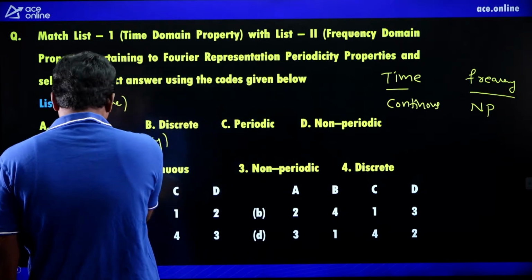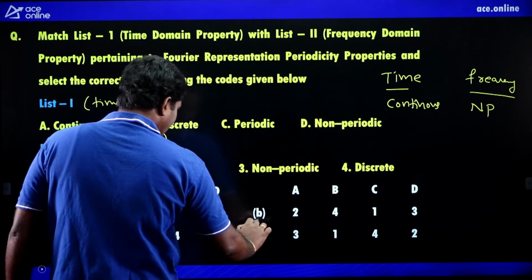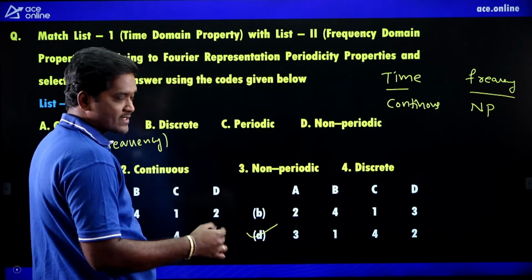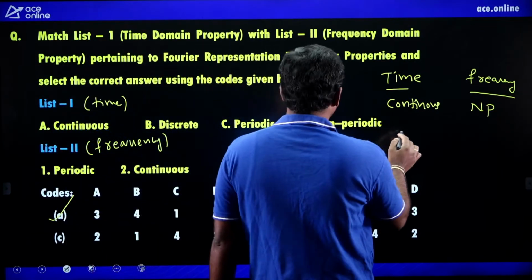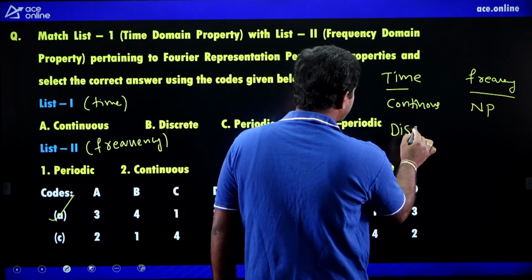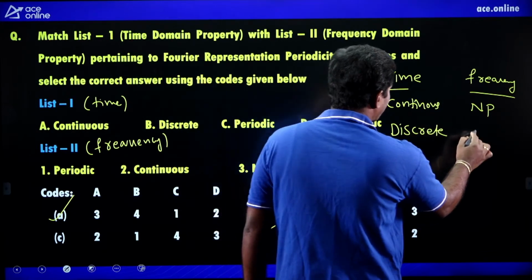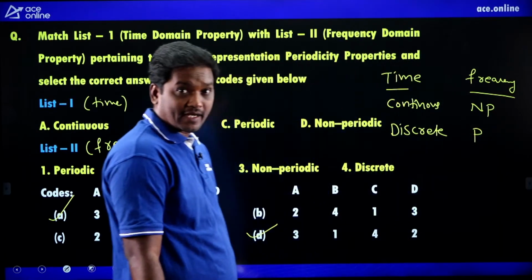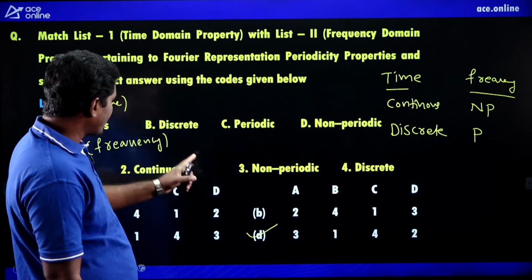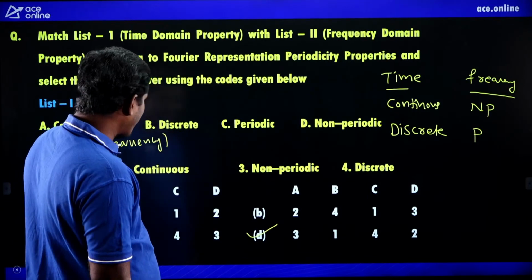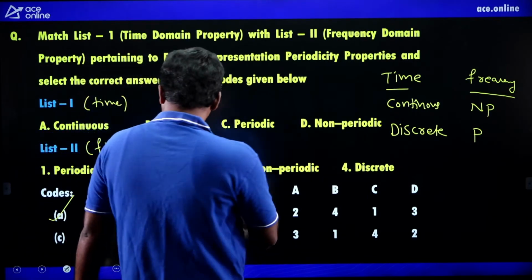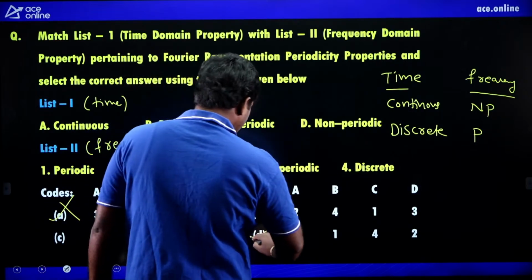A matched to 3 means A is correct and D is correct. Next, if in the time domain discrete is there, then in the frequency domain it is going to be periodic. So discrete matched to periodic means B matched to 1. So you can eliminate option A. So what is the right option?